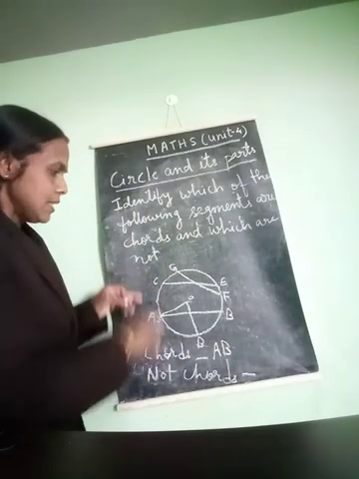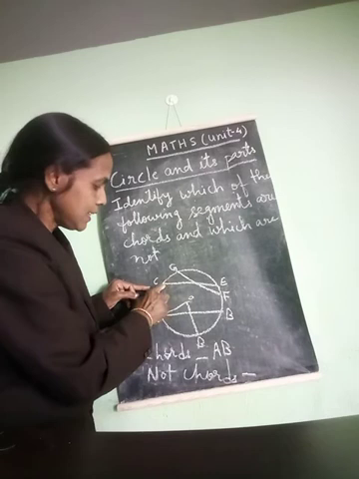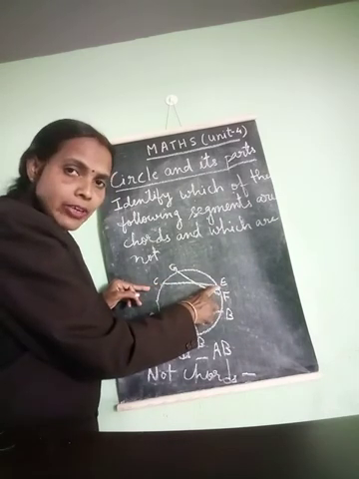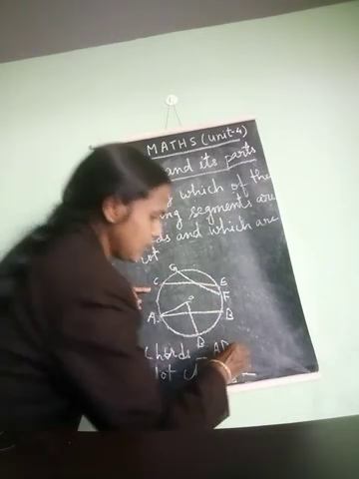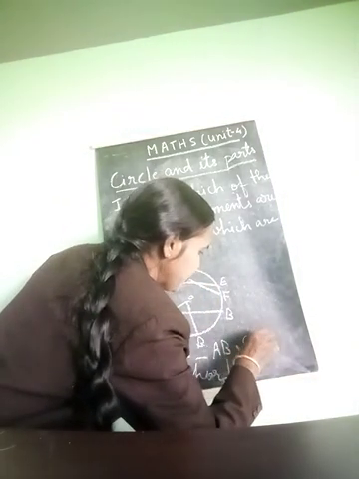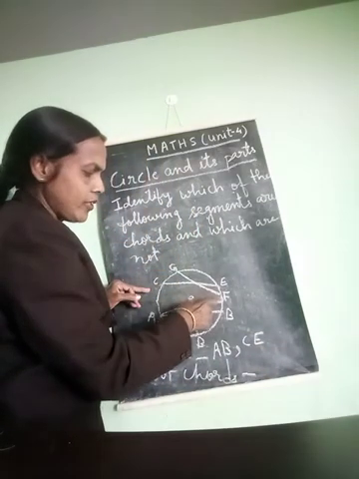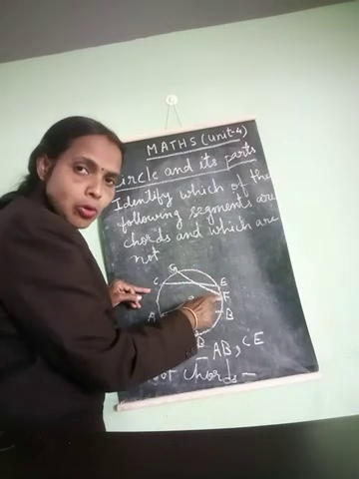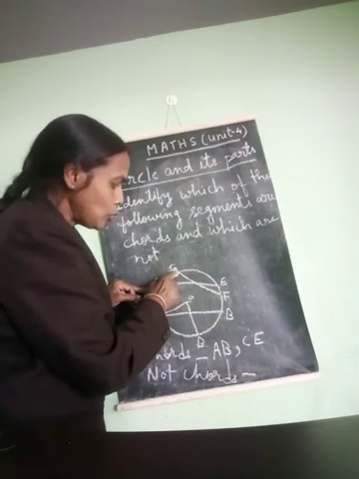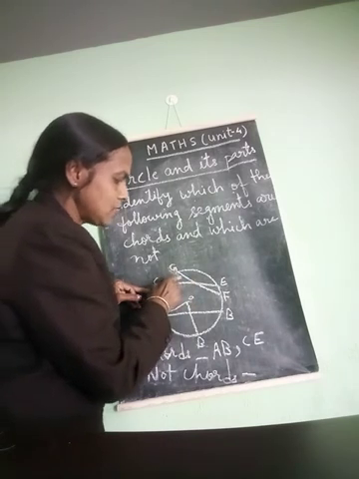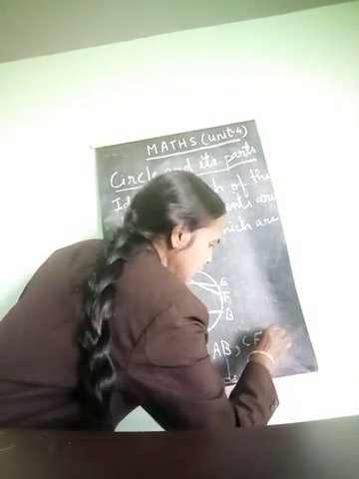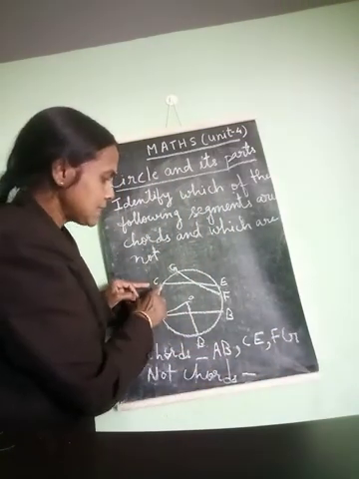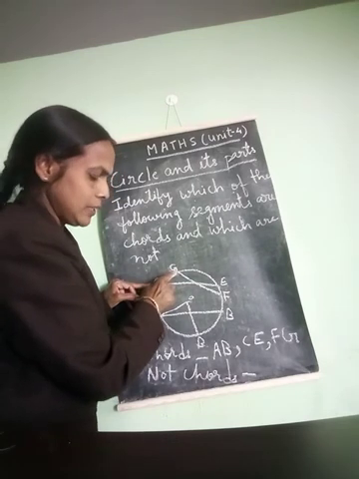Now CE. CE is also a chord because it is joining 2 points on the circumference. So CE is the chord. Then FG or GF. This is also a chord because it is joining 2 points on the circumference. So FG is also a chord, right? So these are chords. Write AB, CE and FG.